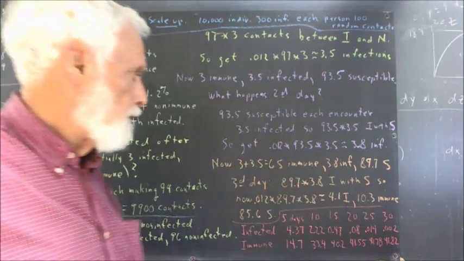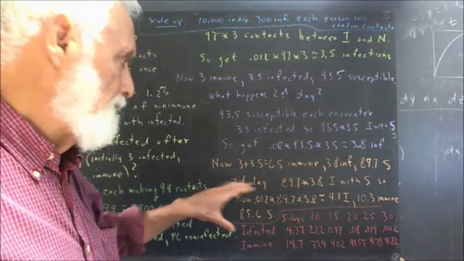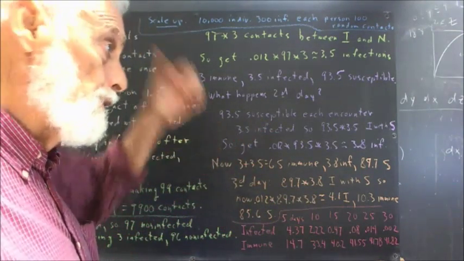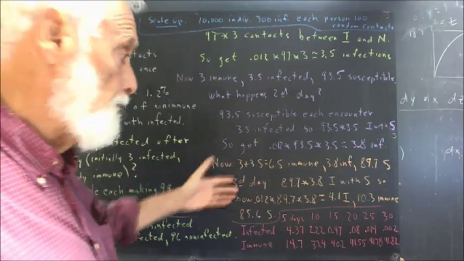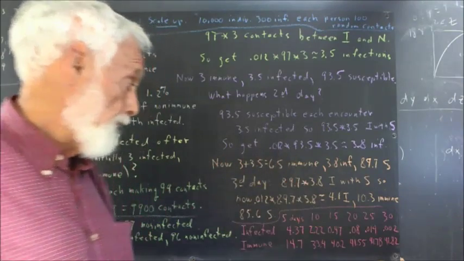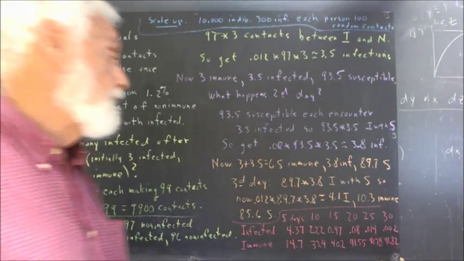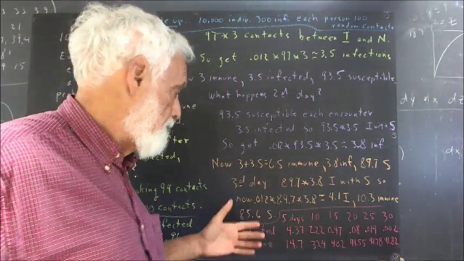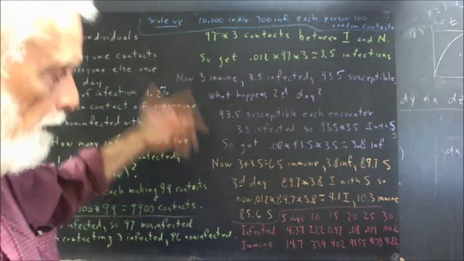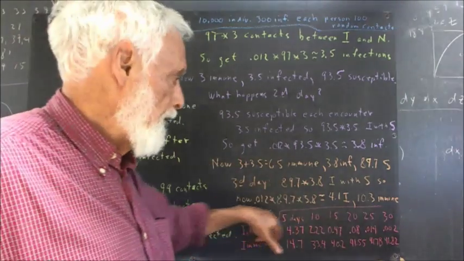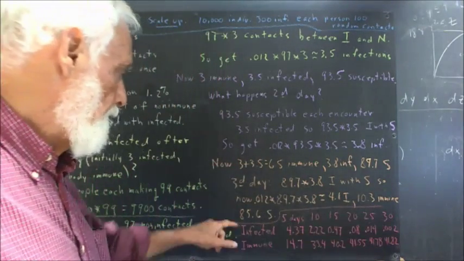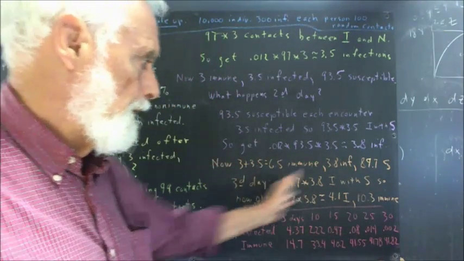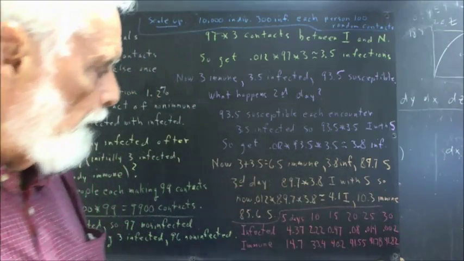Now, only a fool today would do more than a few days worth of calculations on their own. You should do a couple more so you're sure that you understand the process. But not being a complete fool, I went to machinery and calculated the number of infected and the number of immune for the first 30 days.